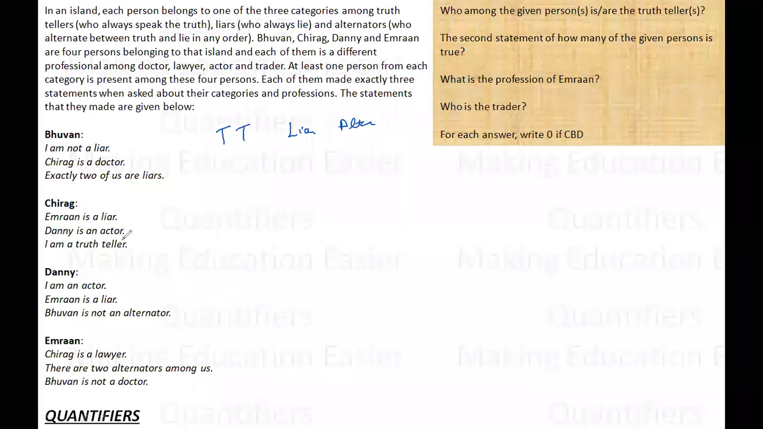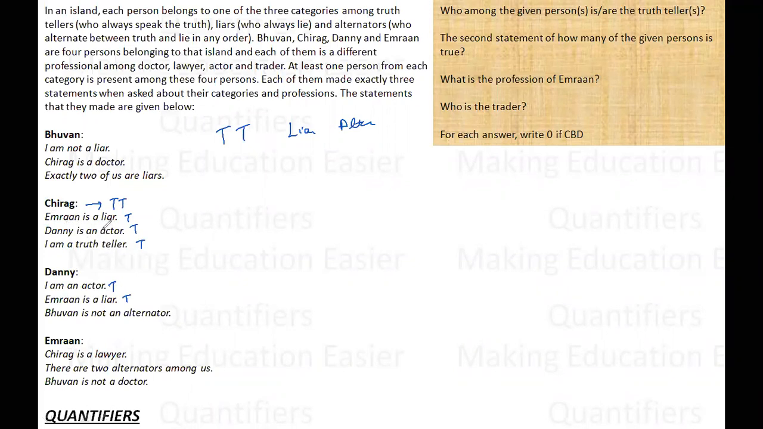But before I start, I can see that Chirag and Deni have made two similar statements: Imran is a liar, and Deni is an actor, and Deni is saying I am an actor. So these two people must be of the same category. So let me assume that these are both truth tellers. If this is a truth teller, then this is a truth, this is a truth, and this is a truth. Then even this is a truth, and this is a truth.